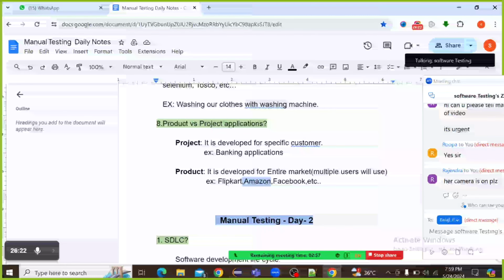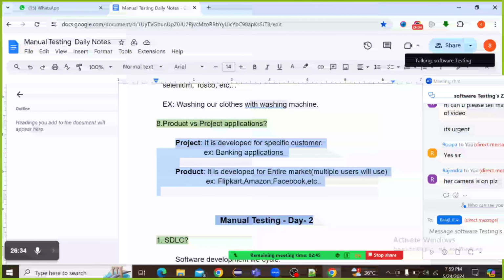So our data is also visible. This type of application is called a product based application. Clear the difference between project based applications and product based applications?